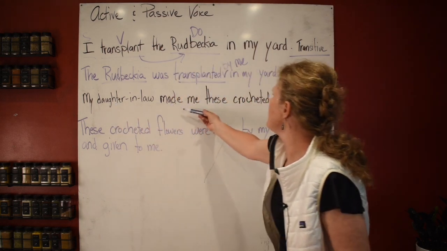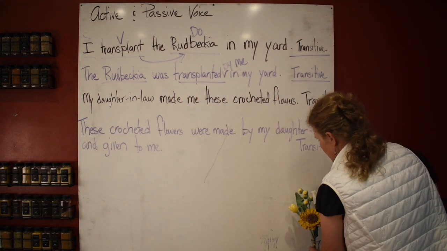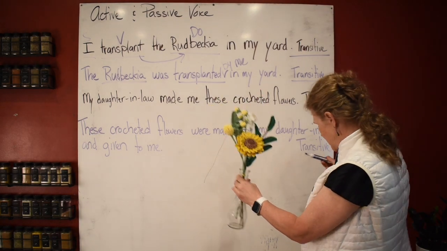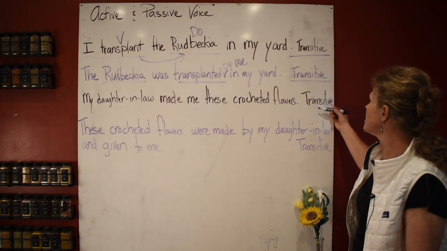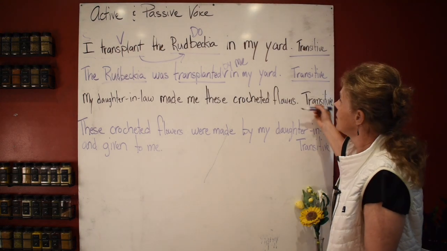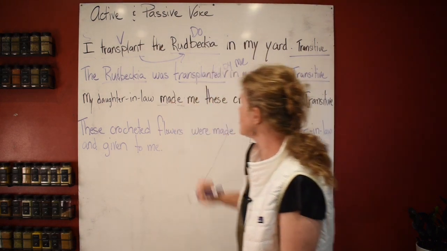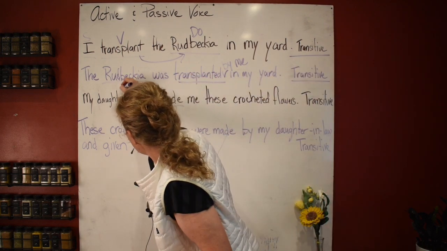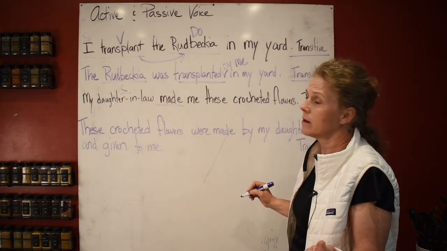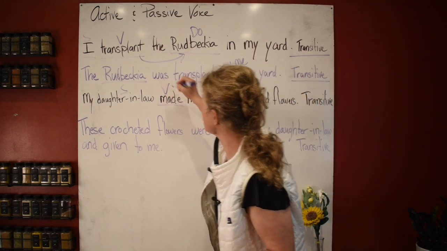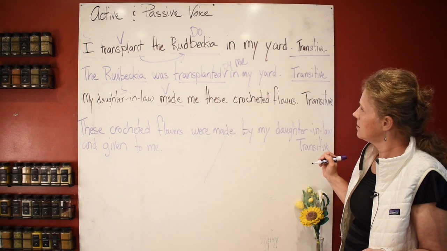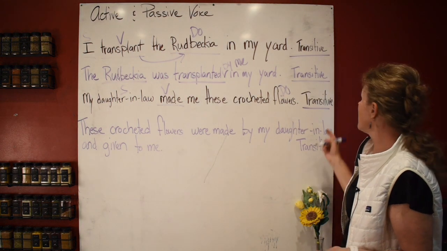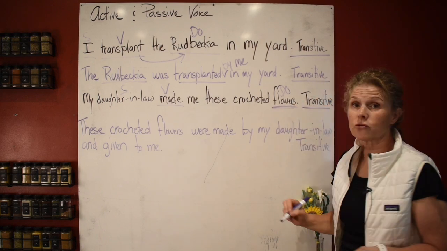The daughter-in-law made me these crocheted flowers. Now look how beautiful these are. She made them for me for Mother's Day. Anyways, I thought they were lovely. This is a transitive verb. Now, what's our subject? Daughter-in-law. What's your verb? Made. What's your direct object? Flowers. Yes. So there's your direct object. See, look, this says, I'm a transitive verb because you have this direct object.